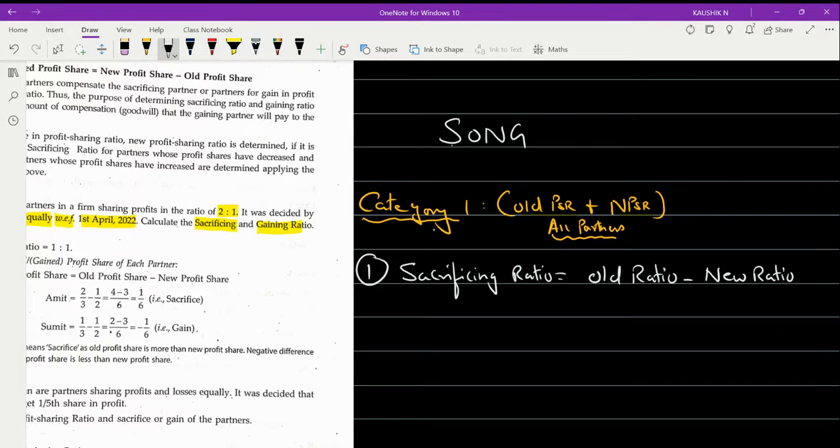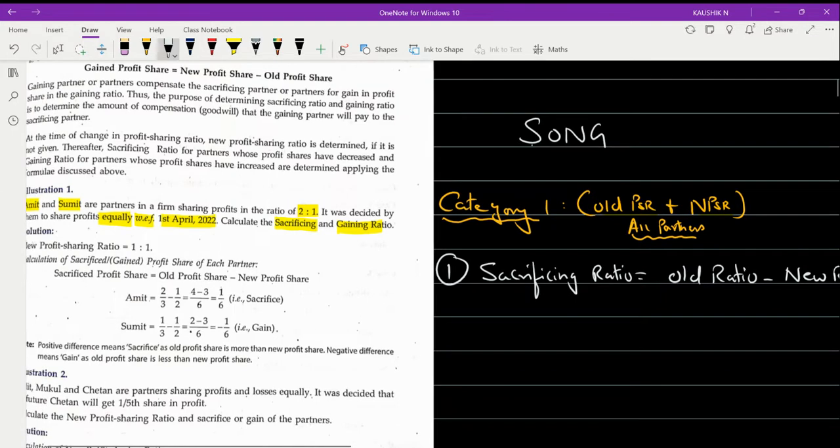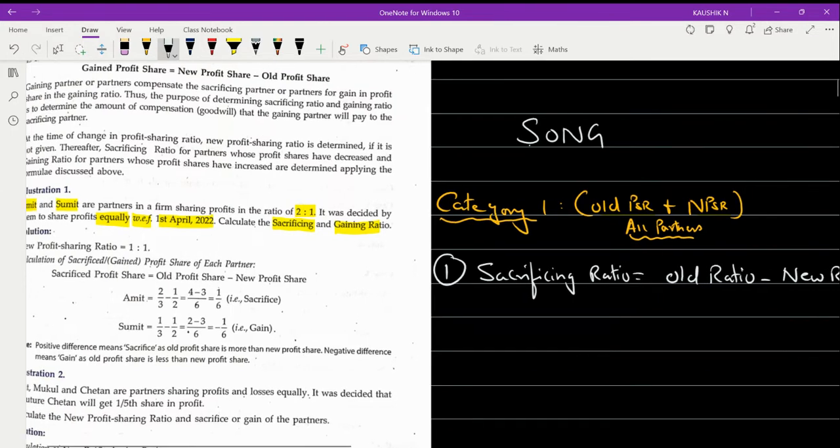Now you need to calculate it for each partner. Here we have two partners, Amit and Sumit. So first calculate it for Amit. For Amit, what is the old ratio? Old ratio is 2 is to 1.